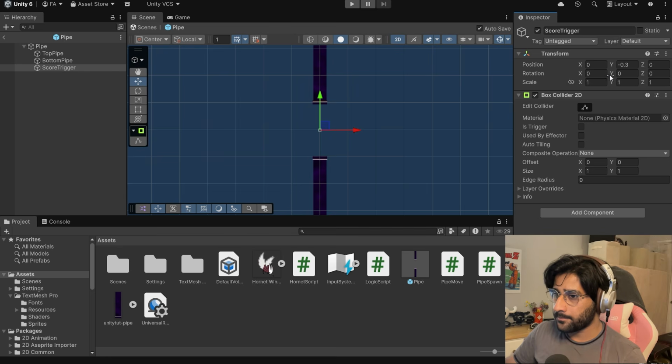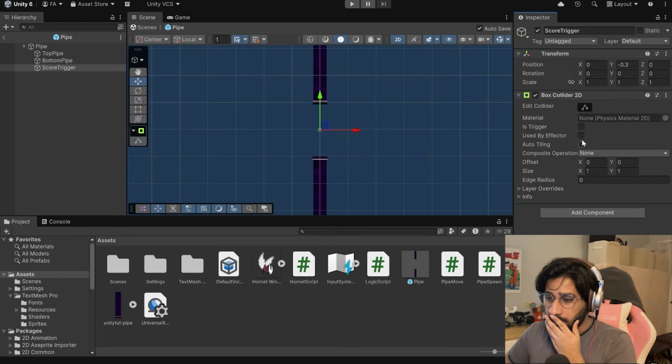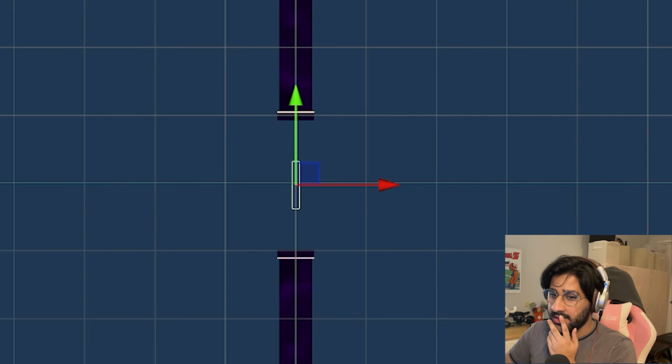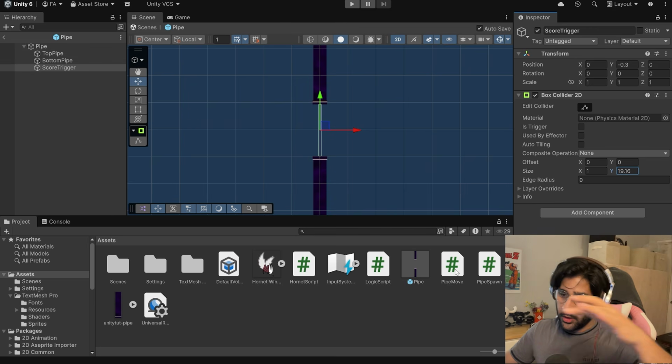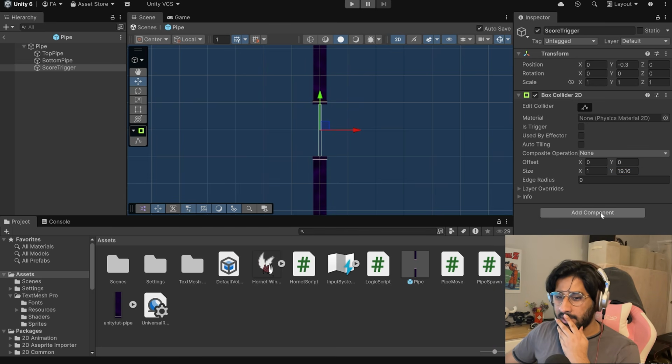And I'm trying to do these things without looking at the tutorial. What I'm doing is I'm doing it and then playing the tutorial to see if I did it right. So now I can change the width of it and stuff. There we go, size. So I can increase the y-axis. Boom. Nice. And because this is a prefab, it'll automatically get added to all the pipes that are spawning.